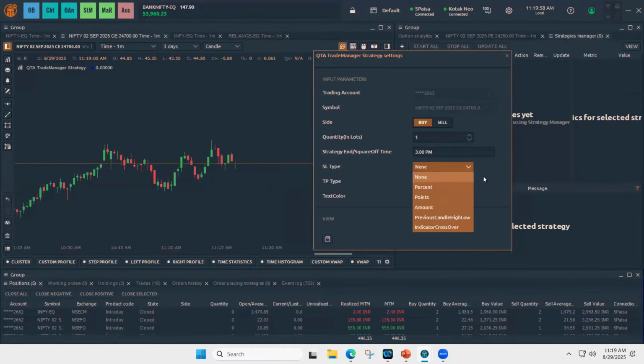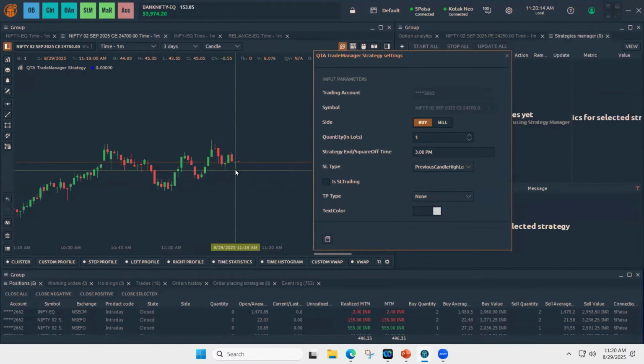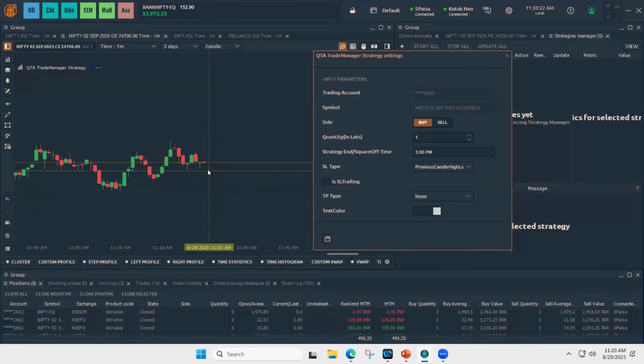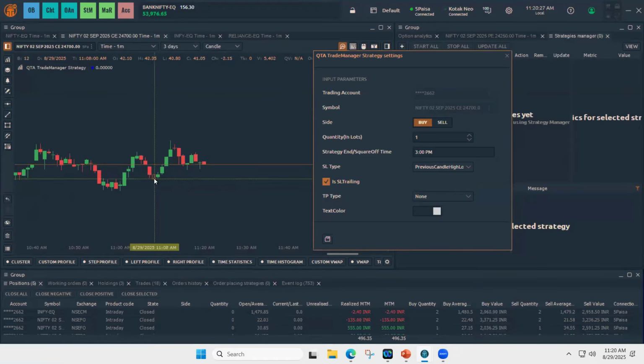And here in SL, we are offering percent, points, amount based, and previous candle high low. Earlier, this option, SL trailing for every candle, was not there. We were offering only previous candle SL as an option. Now we have updated this feature. If you select previous candle high low and keep SL trailing, the SL will get trailed for every candle low. We'll be seeing some examples of this as well.